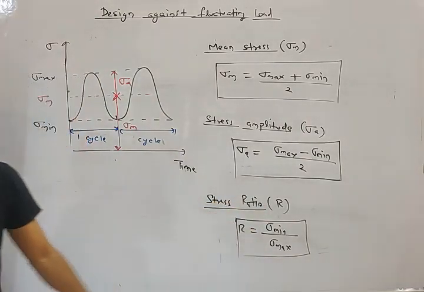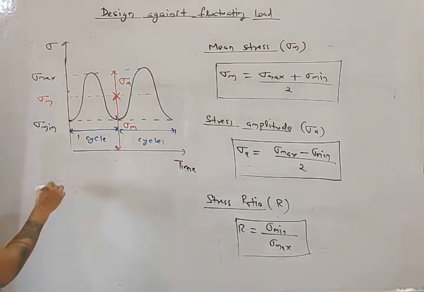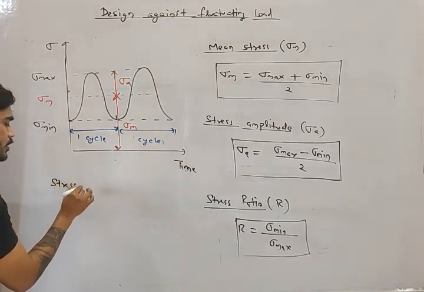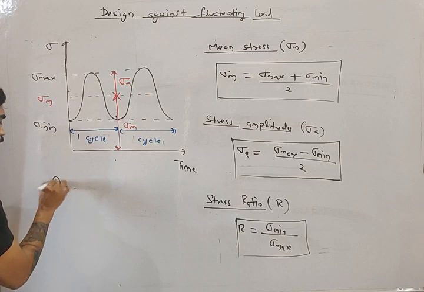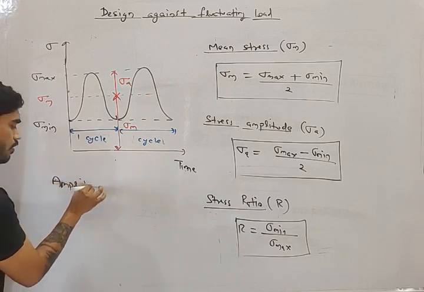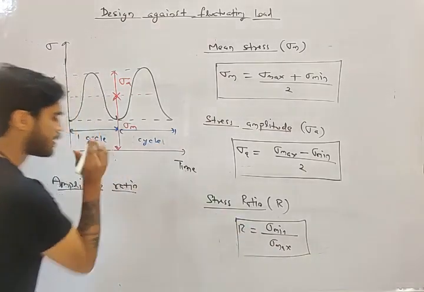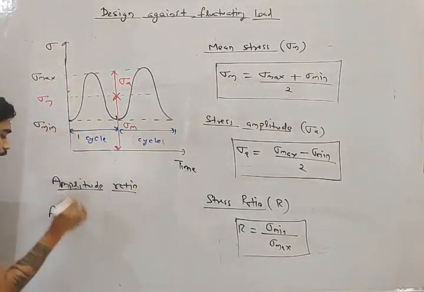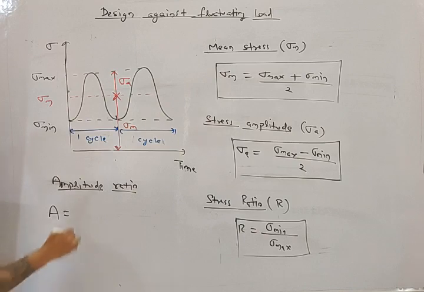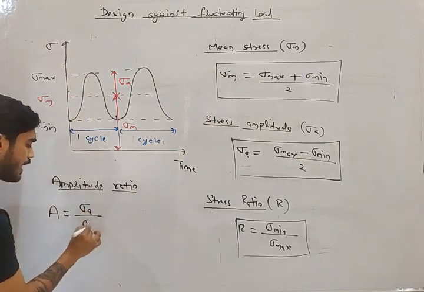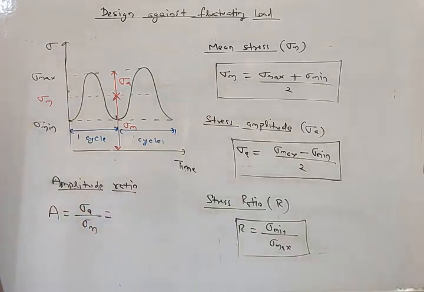This is the stress ratio. The second ratio is known as amplitude ratio. These two are ratios: stress ratio and amplitude ratio. Amplitude ratio is sigma a by sigma m.